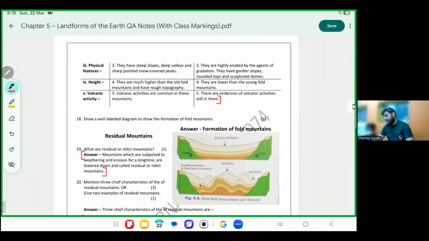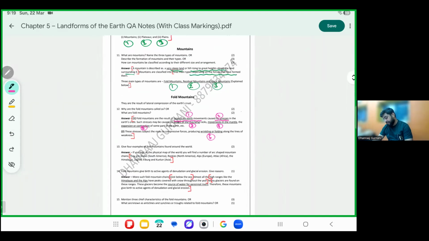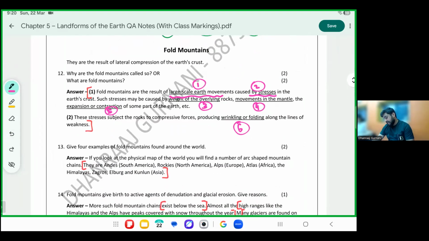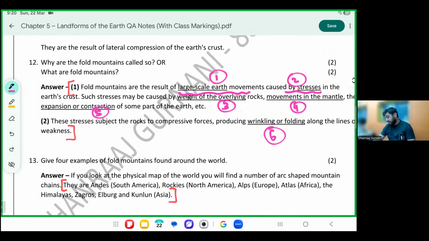These are called fold mountains. Can you confirm the meaning? Large scale, see the six keywords revising for you once again. Large scale earth movement. Earth is moving, caused by the stresses which are happening inside of the earth.